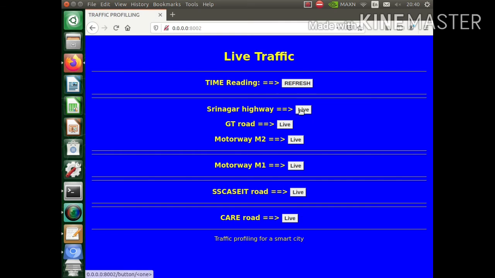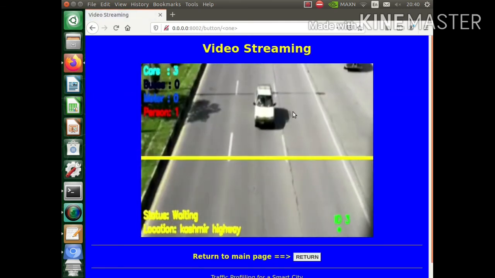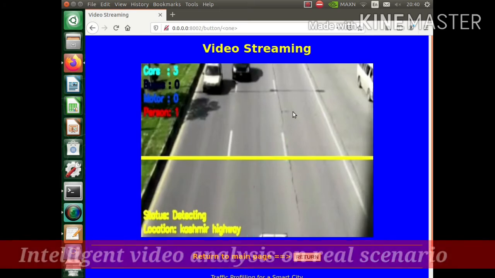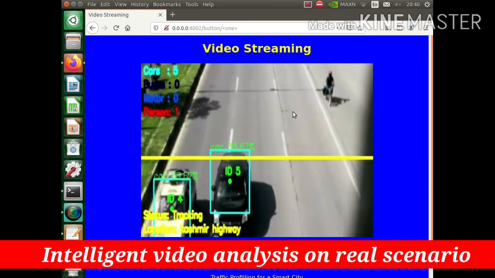We have also tested this in a real scenario. We tested our project on the Islamabad highway and the results were amazing.